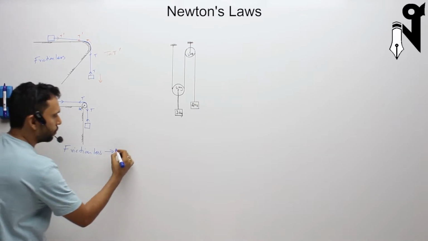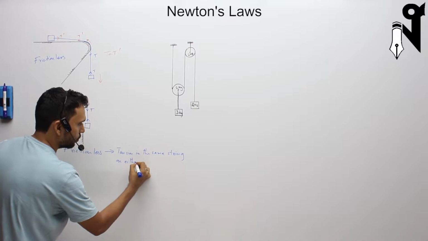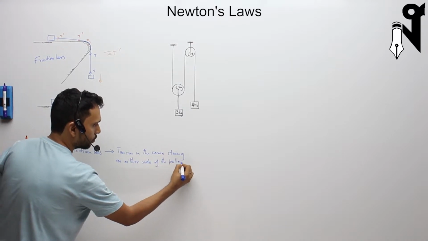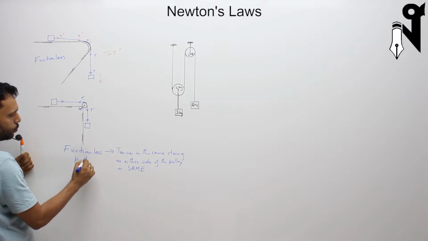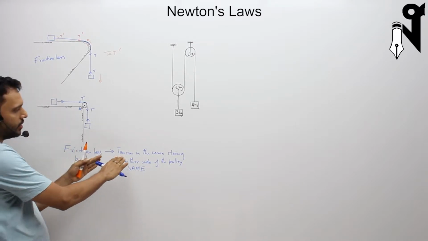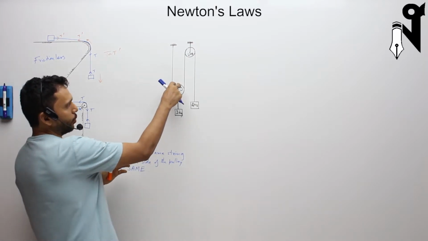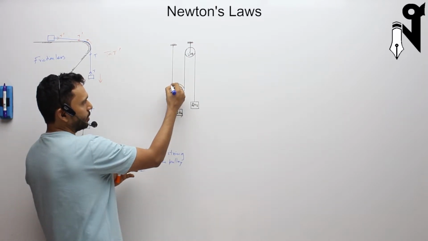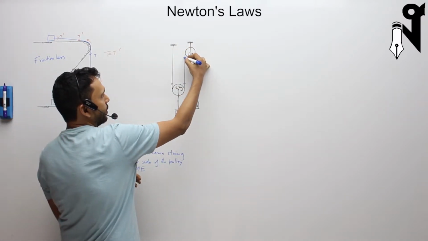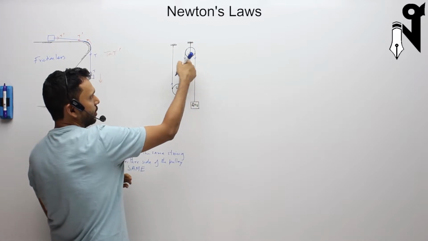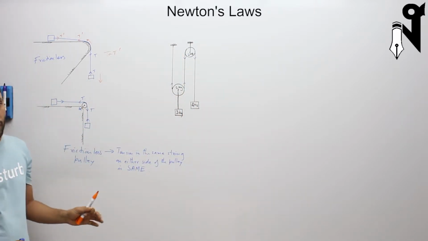Frictionless pulley means tension in the same string on either side of the pulley is same. Meaning to say, if this pulley is frictionless, then this tension is going to be that tension. If this pulley is frictionless, then this tension is going to be that tension. These two tensions are going to be same, irrespective of whether the pulleys had mass or not.